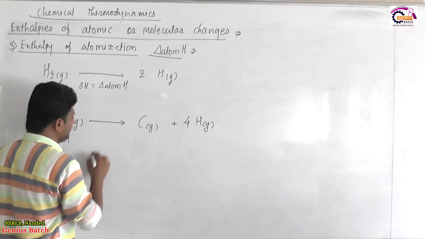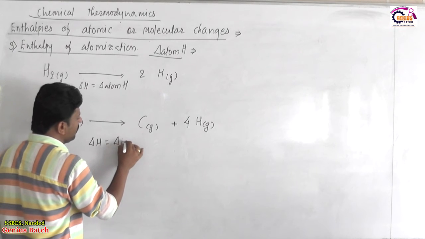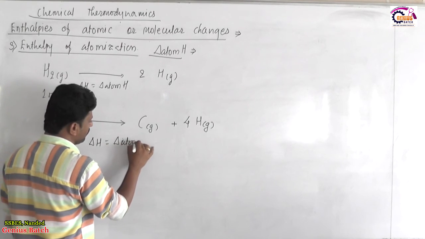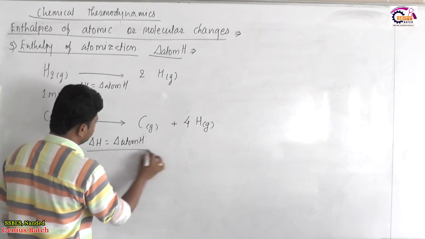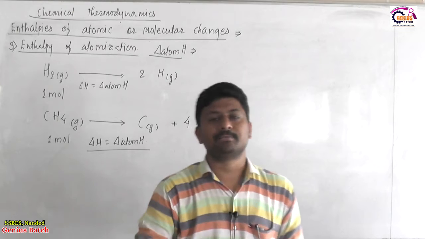Then the enthalpy change for this cleavage is called enthalpy of atomization.